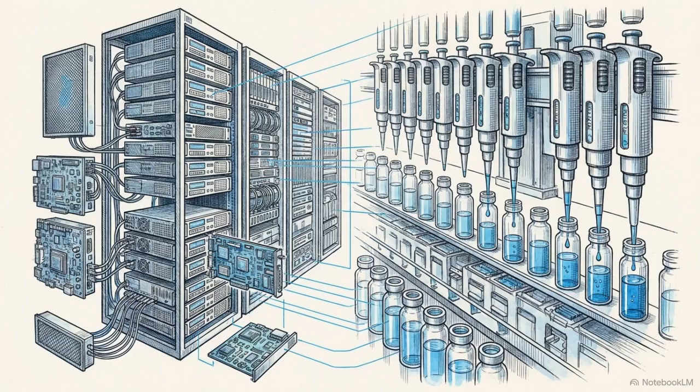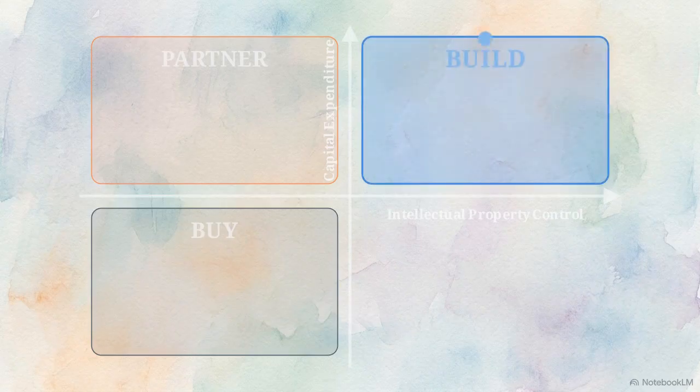Algorithms alone are useless without high-throughput physical verification. To deploy this architecture, the industry navigates a strategic matrix, weighing capital expenditure against intellectual property control. In the build quadrant, giants like Eli Lilly construct localized AI labs. This demands millions for bespoke supercomputers, but lets the firm retain total proprietary control.